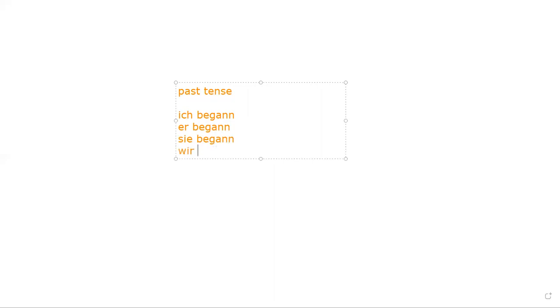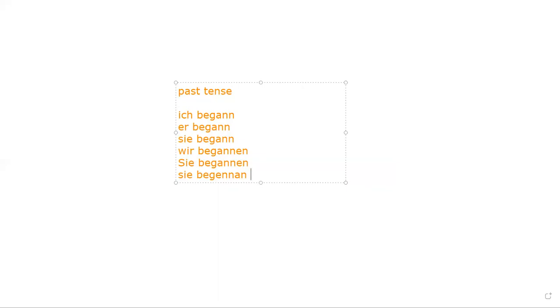Wir begannen. Very simple, team. Is it clear to you? And Sie begannen. Clear, team? And over here we have sie with small s, which is they began. Is it clear to you, team?